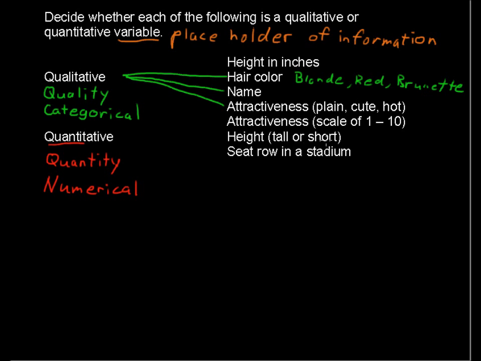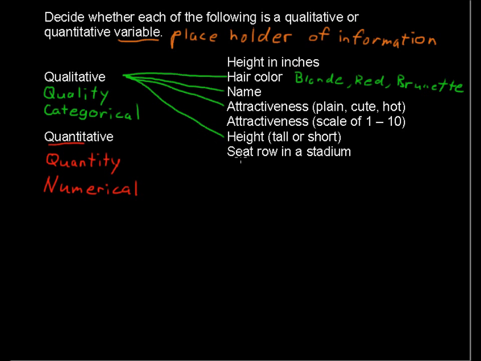Height, tall or short. Now, this is a category. So whereas in the first example, we were saying height in inches was quantitative, numerical. Now, if we just say, are you tall or short? Again, it's going to be tough. Where do you draw the line? But that is a category, so qualitative.